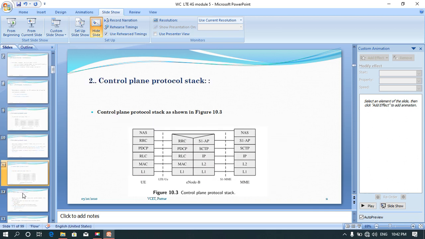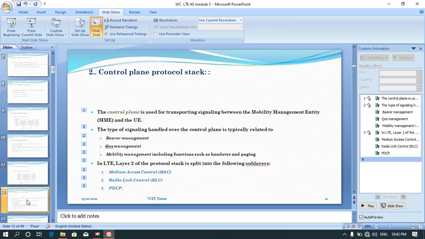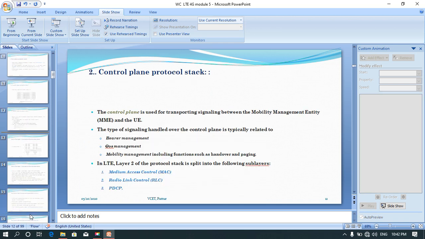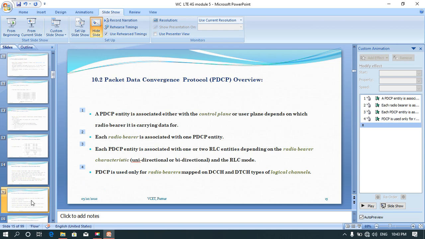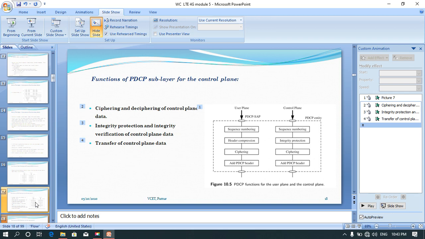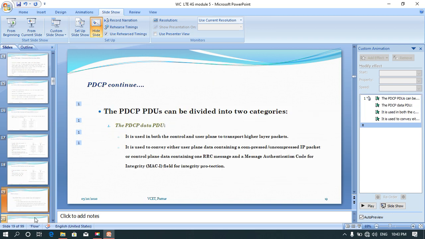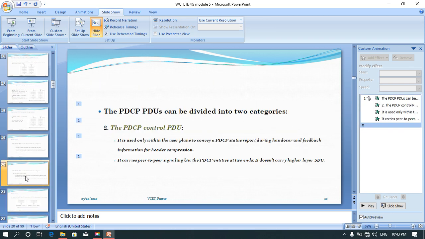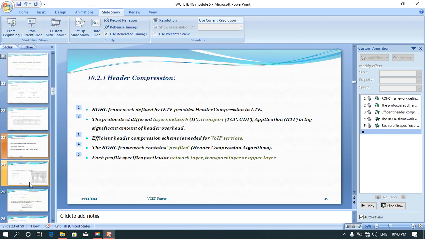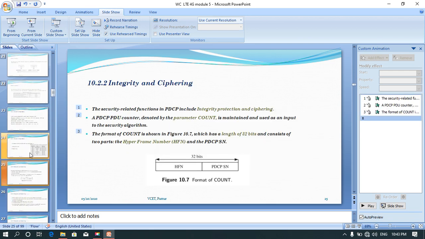The main functions of the PDCP sublayer included header compression, integrity protection of control plane data, ciphering and integrity, and duplicate elimination. So these were the PDCP functions: first header compression, then integrity and ciphering.